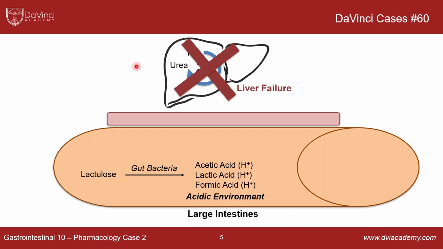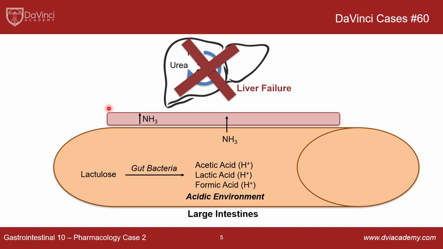However, if you have liver failure, the urea cycle doesn't work as well. And so as a result of that, you're going to have a buildup of ammonia in the serum, which is what we have with this patient. And so you have high serum levels of ammonia, and ammonia is a toxin. And as you can see in this patient, it can cause encephalopathy. So what you've got to remember is ammonia within the large intestine lumen can actually be reabsorbed. So it can freely cross the epithelium and be reabsorbed into the bloodstream, further contributing to increased ammonia in the serum.